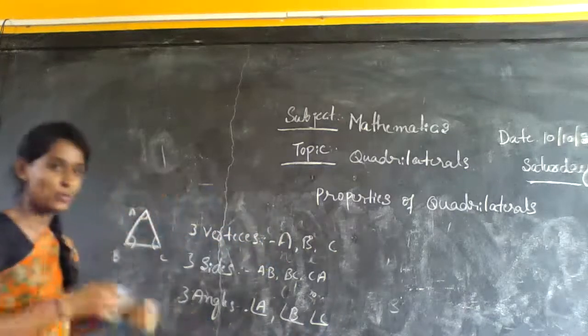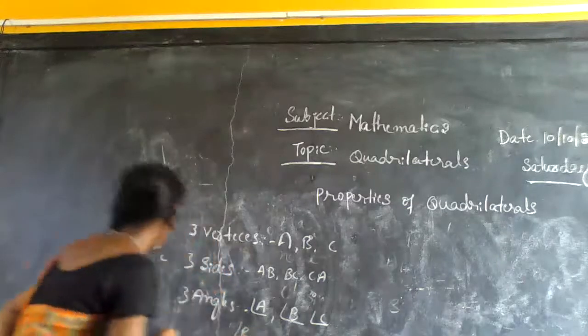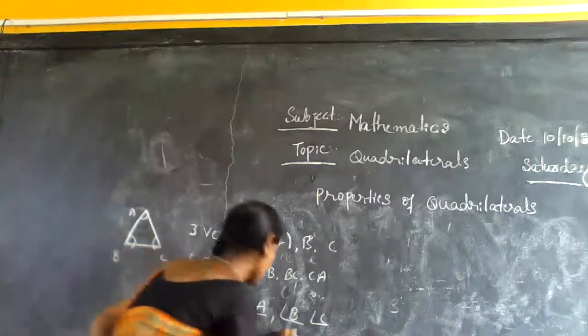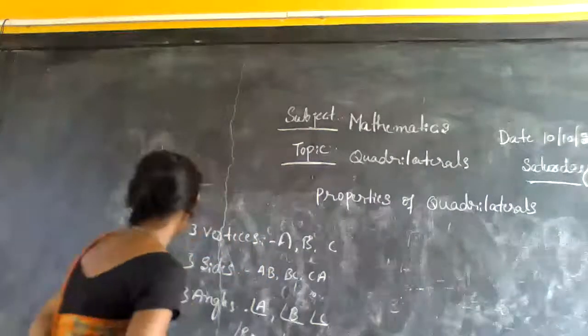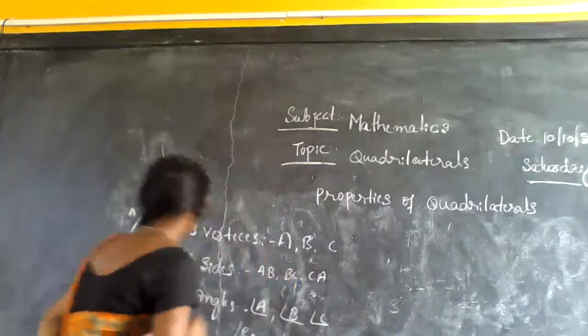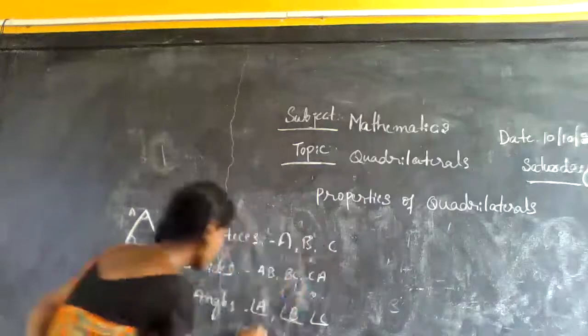These angles can be represented in another form: angle BAC, angle ABC, or angle BCA. The letters represent the angle.